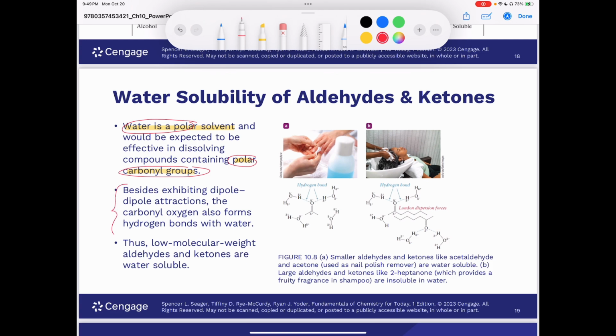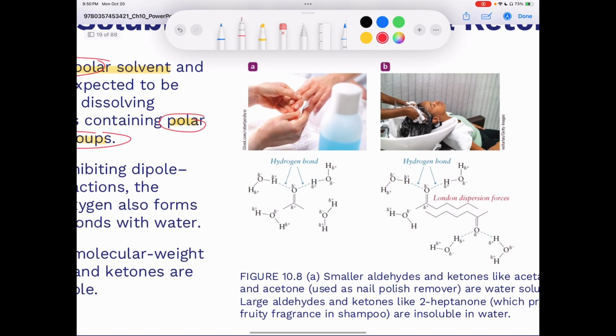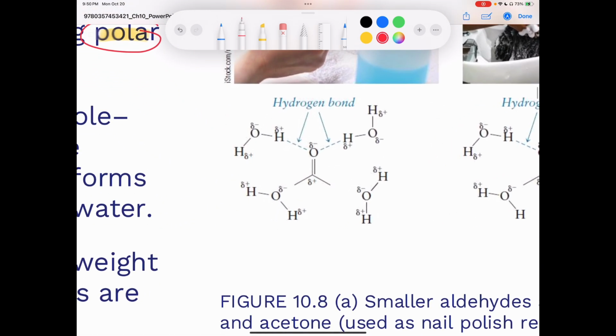Because besides exhibiting dipole-dipole intermolecular forces and attractions, the carbonyl oxygen also can form hydrogen bonds with water, but low molecular weight aldehydes and ketones are going to be water soluble. But as the molecular weight of an aldehyde or ketone increases, the water solubility will decrease. And you see that shown here, right?